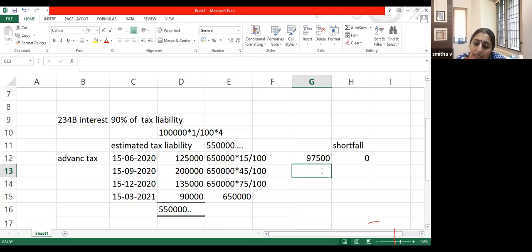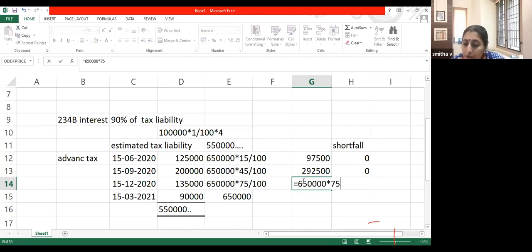Here, I should have paid 6,50,000 into 45%, which means 2,92,500. I have paid 3,25,000, so here also there is no shortage. Here, 6,50,000 into 75% I should have paid totally, that is 4,87,500.